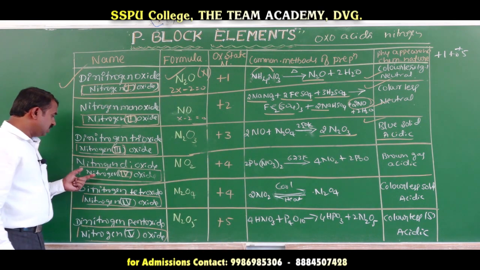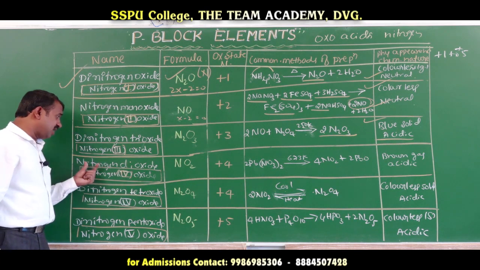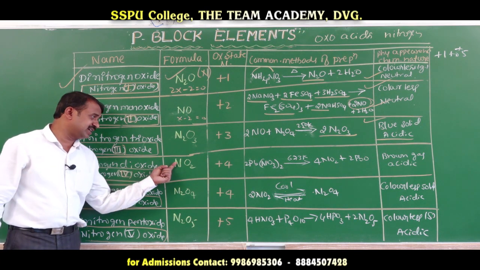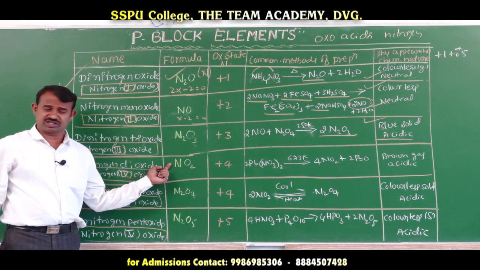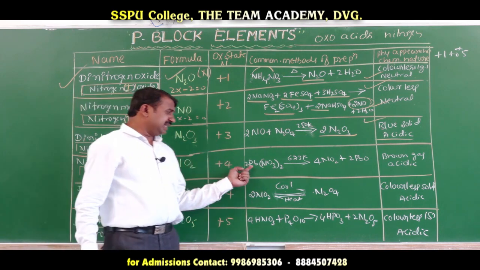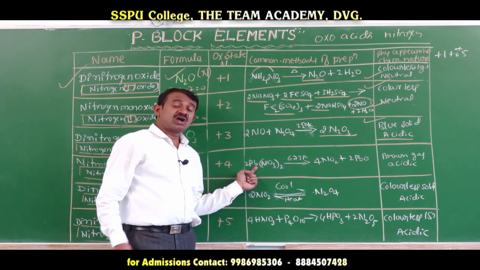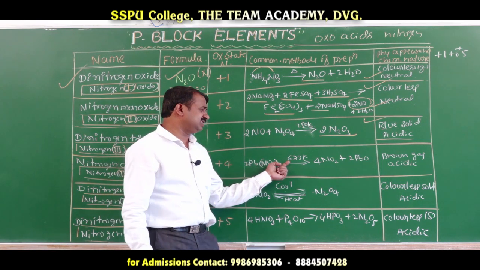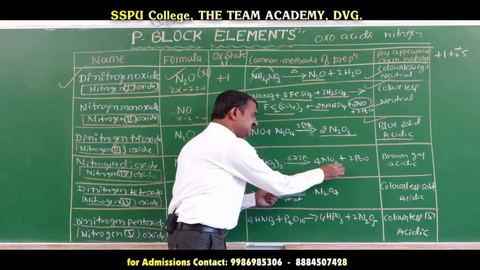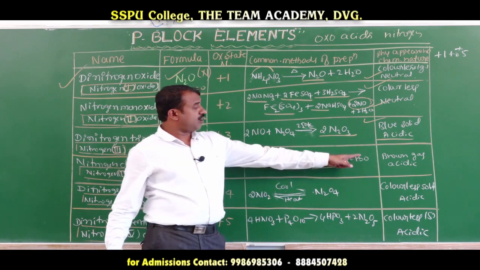Coming to nitrogen 4 oxide or nitrogen dioxide, NO2. We can prepare nitrogen dioxide by many reactions. You take lead nitrate or copper nitrate; lead nitrate is heated at 673 Kelvin, releasing nitrogen dioxide and forming lead oxide.